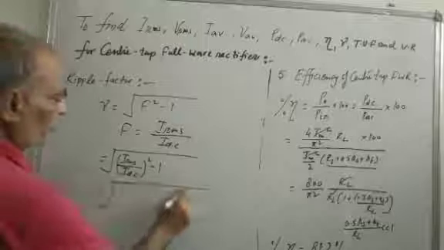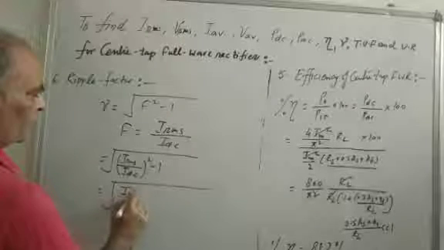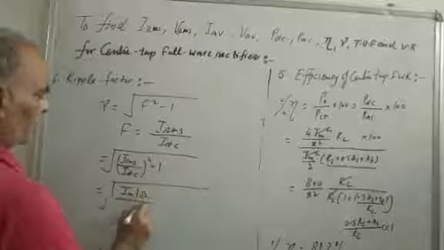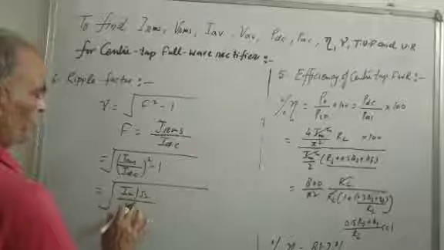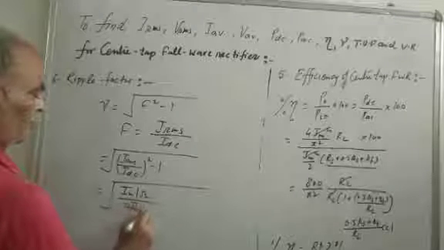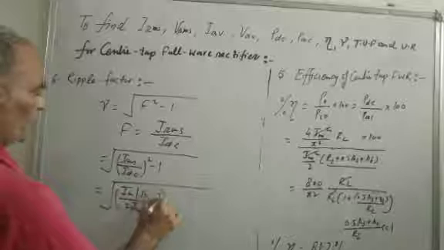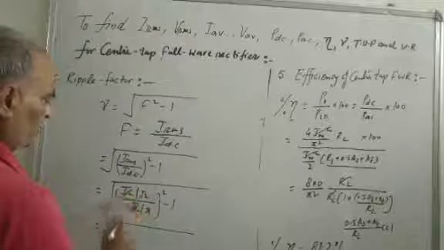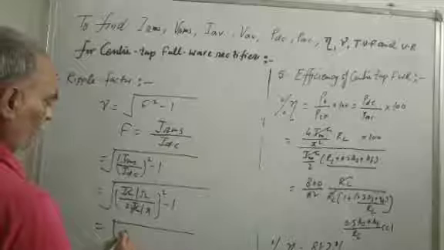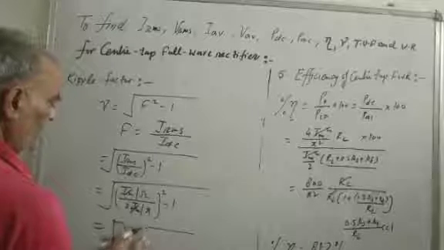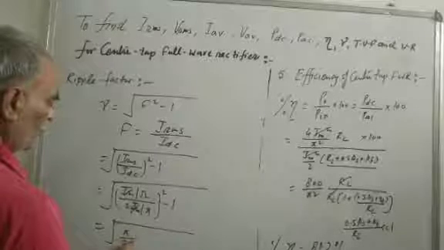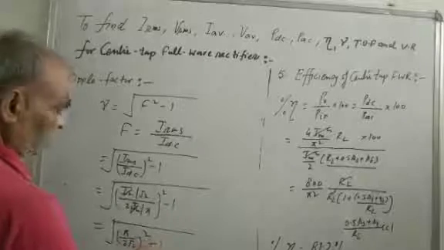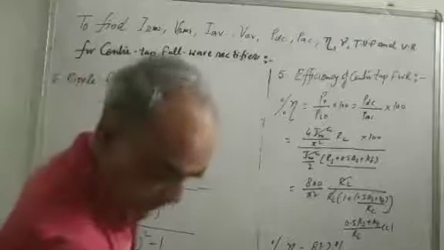IRMS in the full wave rectifier center tap is Im by root 2 and IDC is 2Im by pi, whole square minus 1. Im cancels out. So pi upon 2 root 2 whole square minus 1, and this is 0.48.